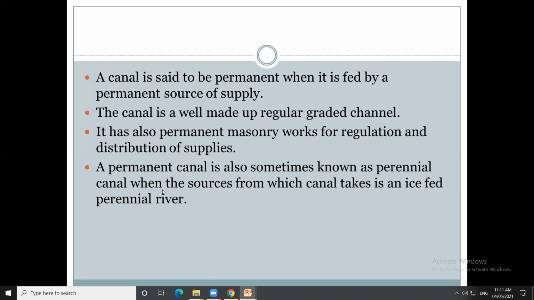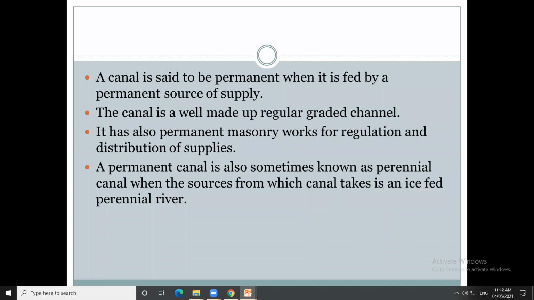The masonry may be concrete structure or masonry structures. The permanent canal is also sometimes known as perennial canal. When the source from which the canal takes is an ice-fed perennial river, it is called a perennial canal.